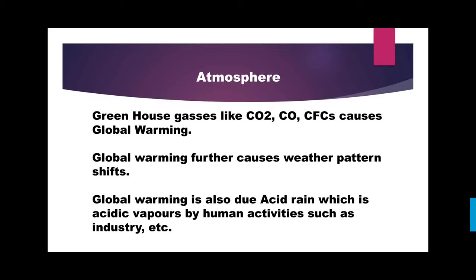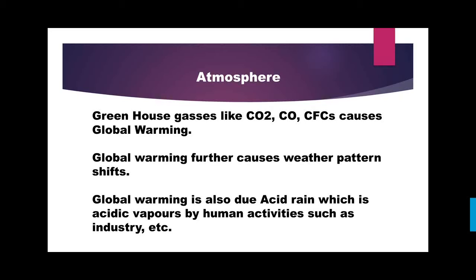Simply, whatever heat we receive from the sun, Earth's atmosphere has the tendency to radiate it back into space. But these gases, which are termed greenhouse gases, trap the heat inside our atmosphere, which increases the temperature of our atmosphere to a certain level. Indirectly, we can say it keeps our atmosphere warm enough to survive.